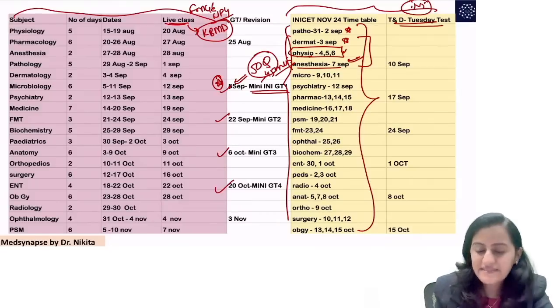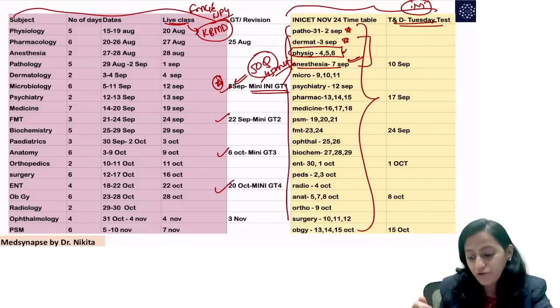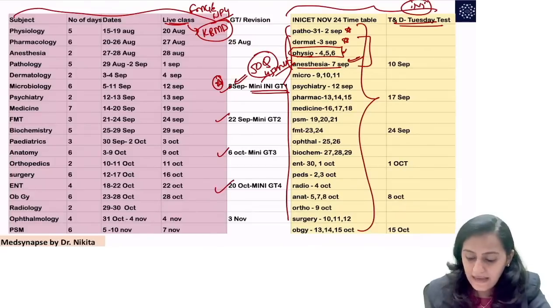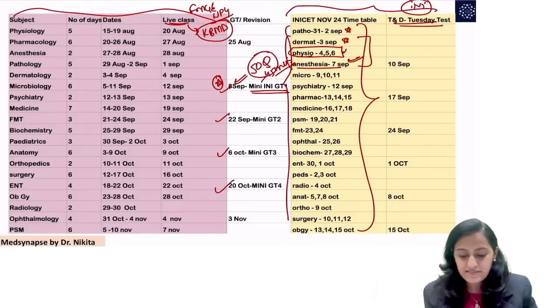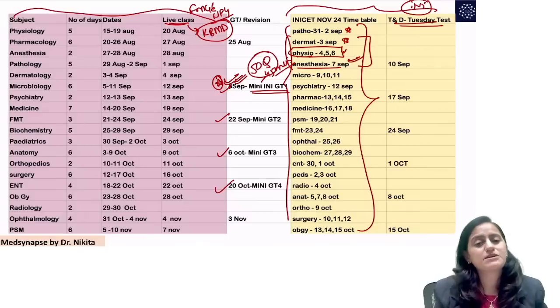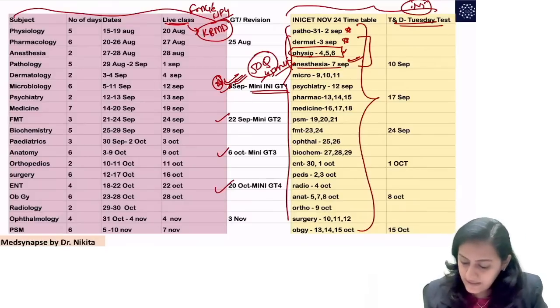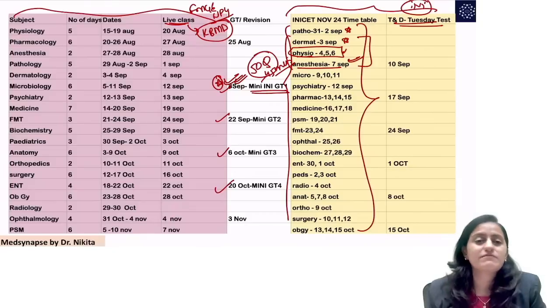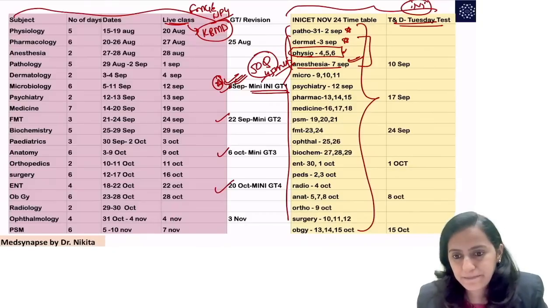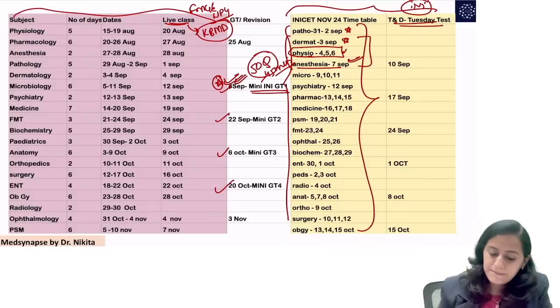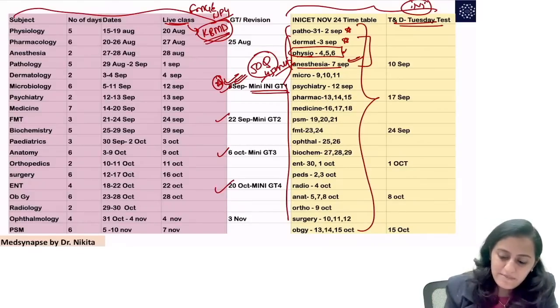For the INICET students, the test will be put beforehand, and we will discuss the test on the same days, except for this 8 September test. We will discuss it later, maybe on 11 or 12 September, because I am traveling. Clear with everyone? So this is the plan for the KBMD.